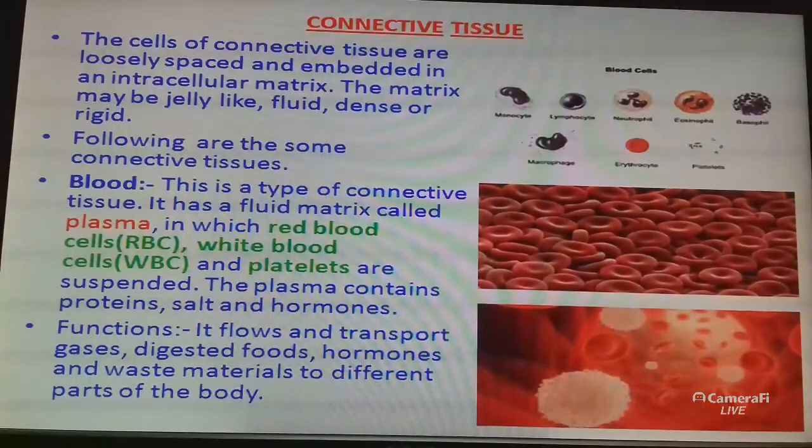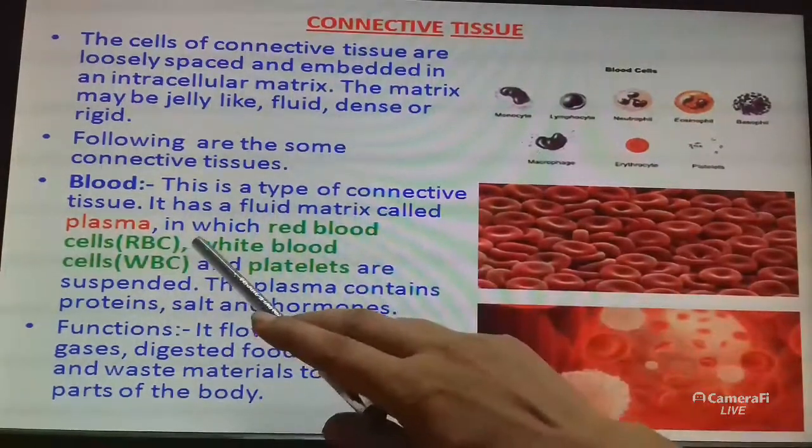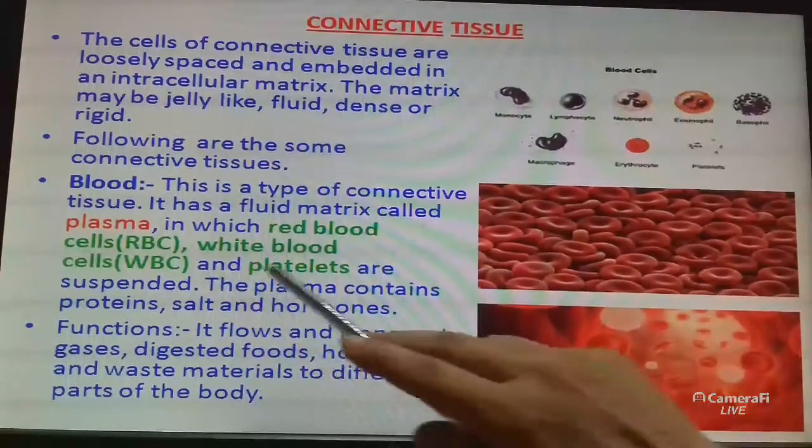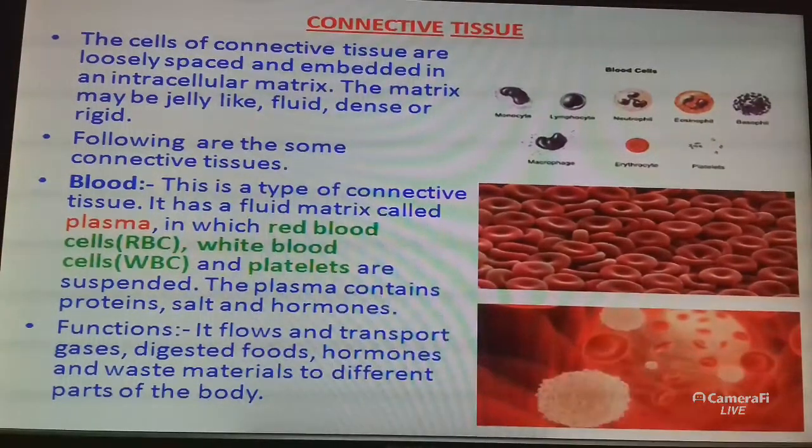It has a fluid matrix called plasma and it also has blood cells: red blood cells RBC, white blood cells WBC and platelets. The plasma contains protein, salt and hormones.